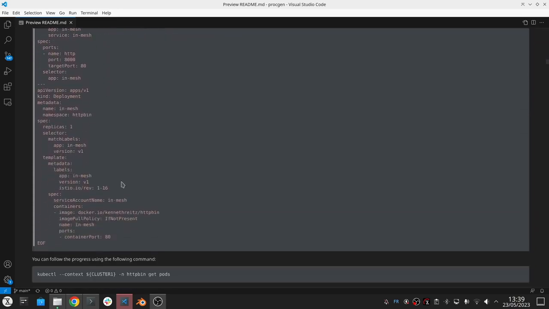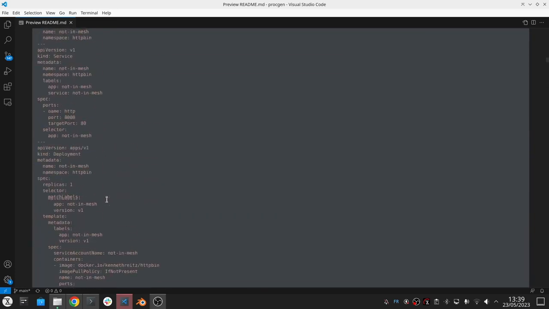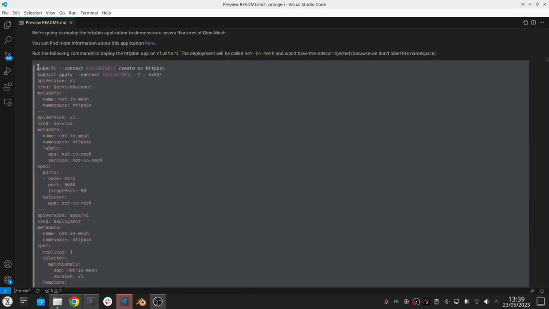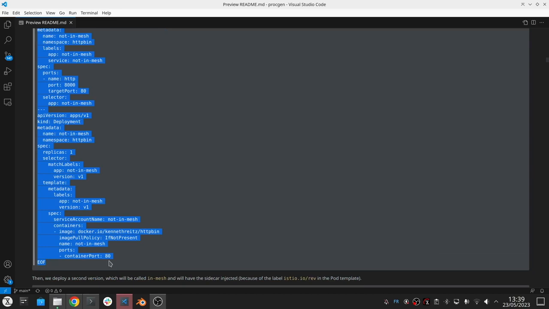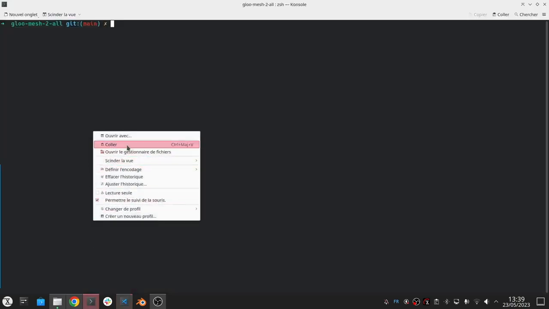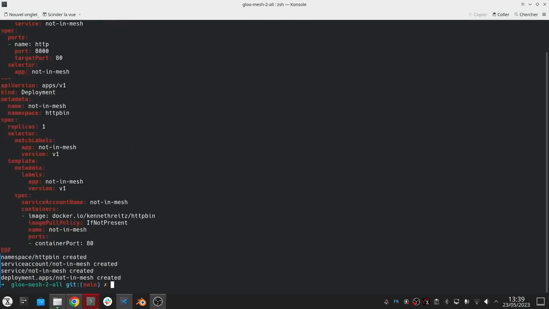Here we didn't label the namespace. Instead, we're going to use this special label in the deployment template so that we can say we want to have this in-mesh deployment in the mesh. So we can create this namespace. We create the first deployment not in the mesh, and then we do the same for the other deployment that has this special label.